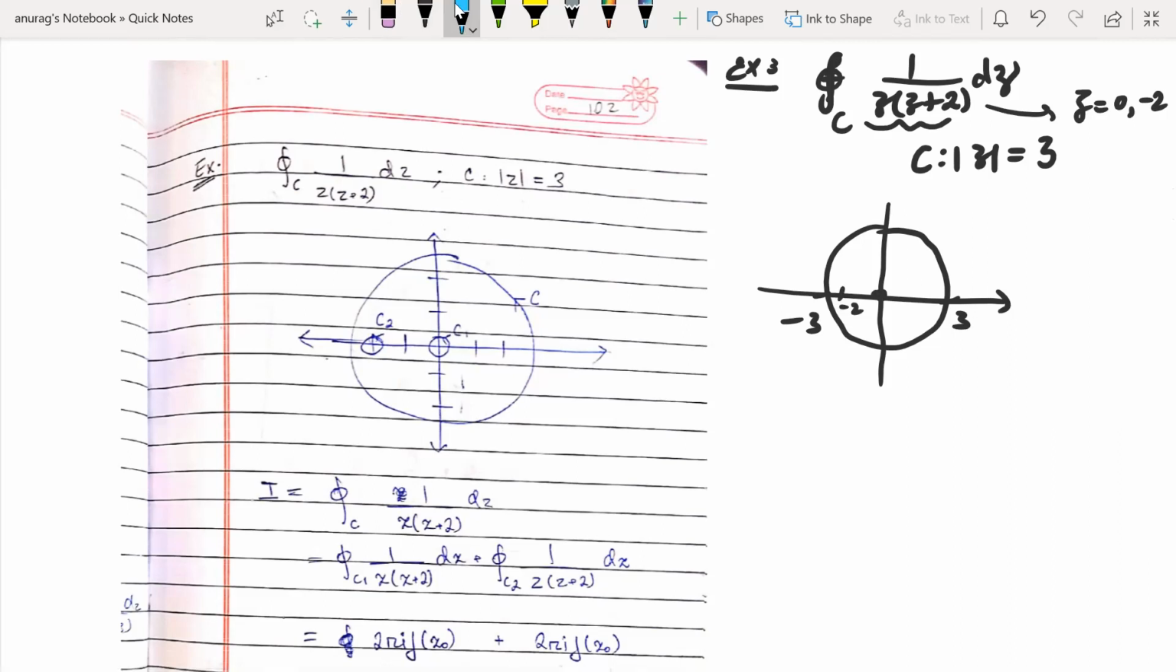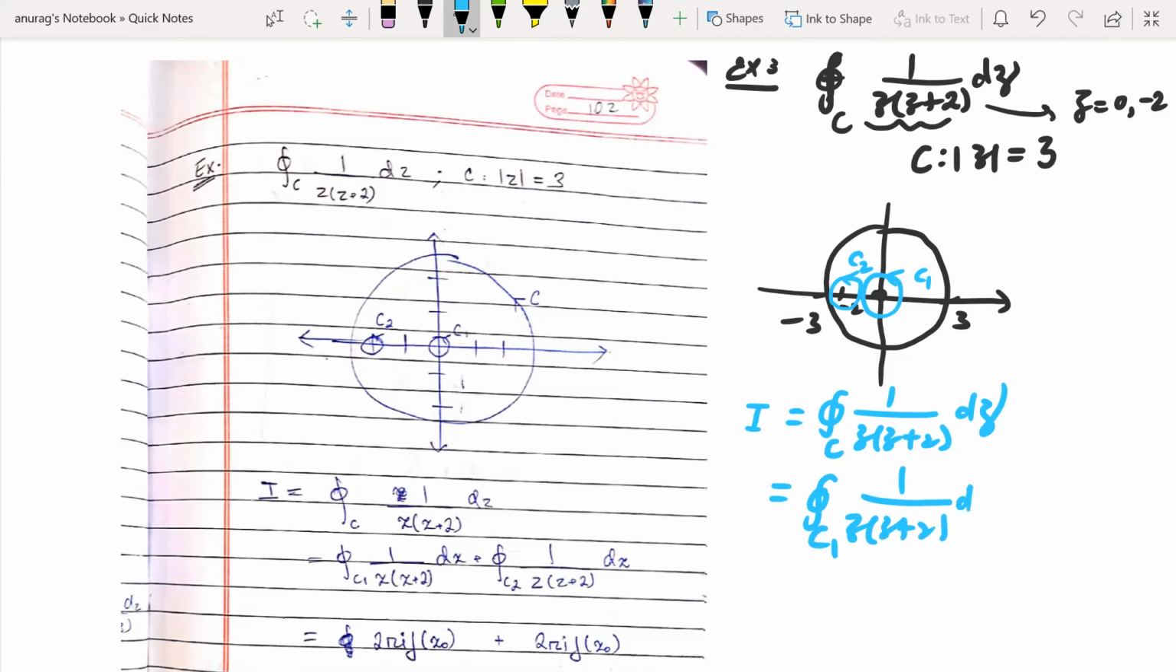So at 0 you draw a hole and take a circle C1, and at minus 2 you draw a hole, which I call the C2 circle. You can draw a big picture like this with small circles C1 and C2. The function 1 over z(z plus 2) dz is defined everywhere except these C1 and C2. So we will break it as the integral along C1 of 1 over z(z plus 2) dz, plus the integral along C2 of 1 over z(z plus 2) dz, plus one big 0, because elsewhere the function is defined except at these 2 holes.